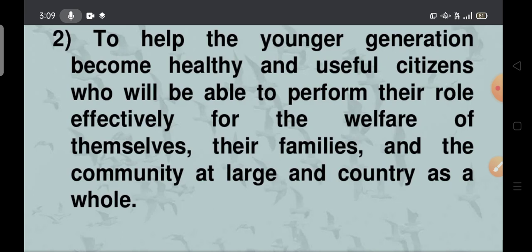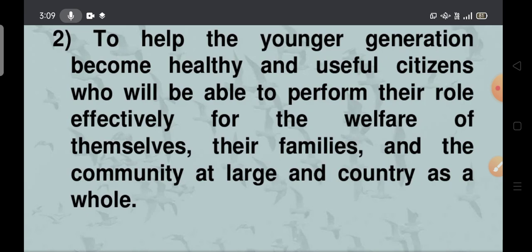If they become healthy, they can be useful, and their role can be effective in helping family members, themselves, the community and the country as a whole.